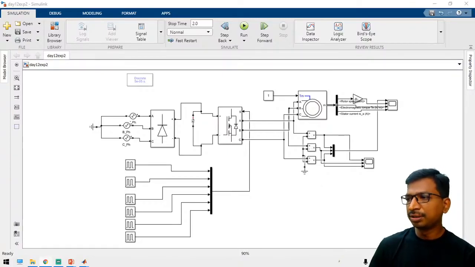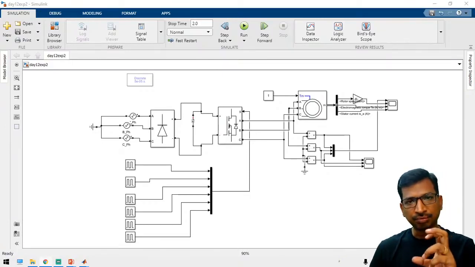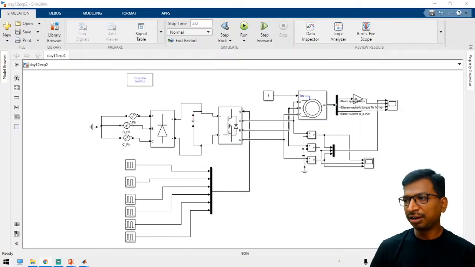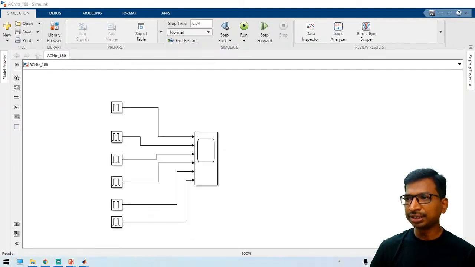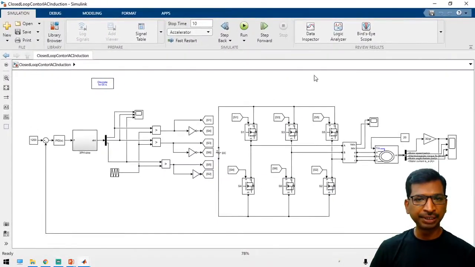Yeah, in the power discrete mode, V by F ratio applications. We have added a few more experiments, like how to generate a sine pulse width modulation and V by F model. Also, I already have prepared the V by F. So in the internship, you can get a step-by-step video. So I will show you the preparations.